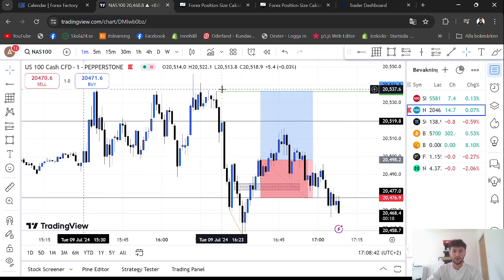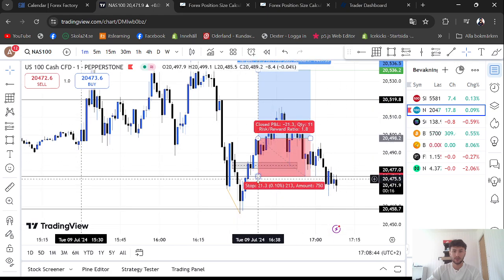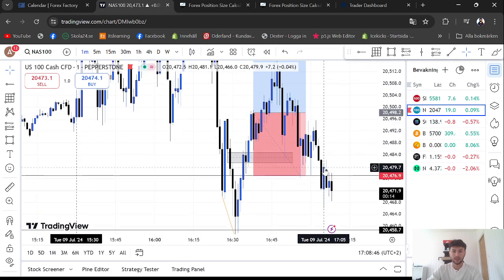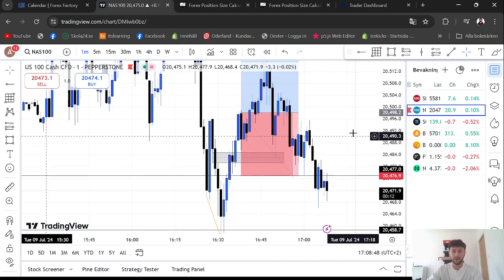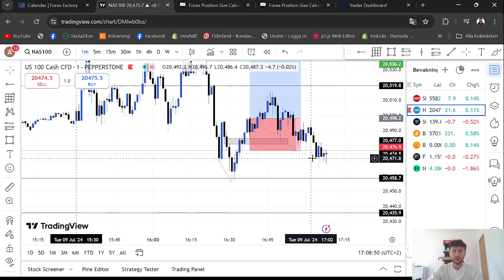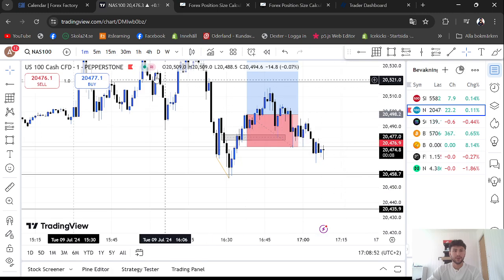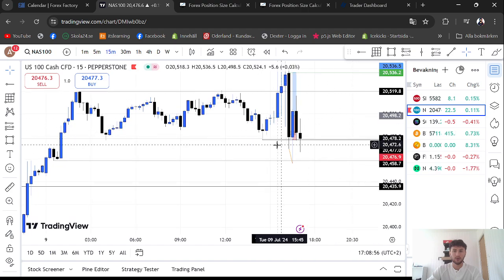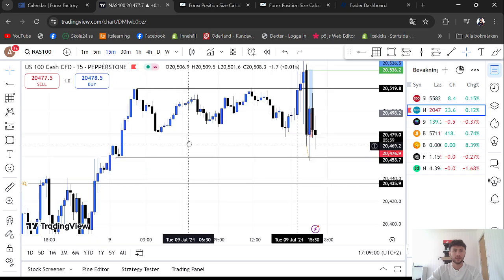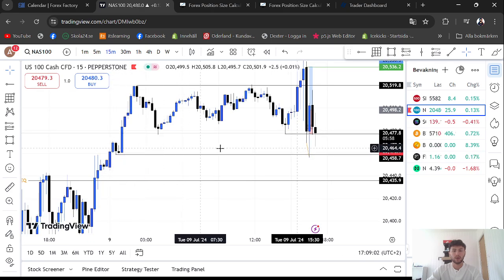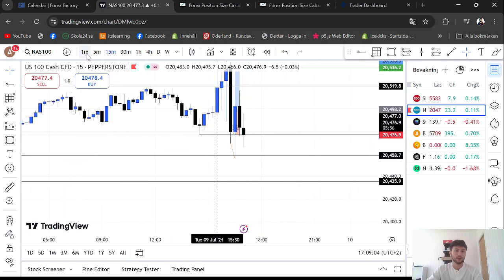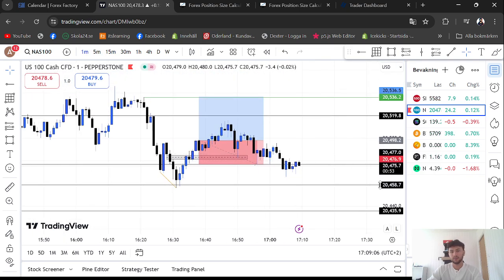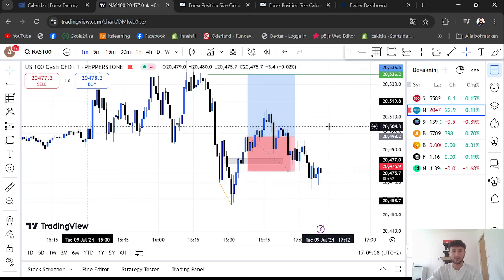My only take profit was this high over here. My stop loss was just below there. As you guys can see, I just got stopped out with this candle over here, and price is currently pushing lower. There was another reason for me to be bullish also. We came low, took out this liquidity, and even this 50-minute liquidity and order block, fell into that, and a 1 minute bullish SMT, a lot of confluence. That's why I took this trade.